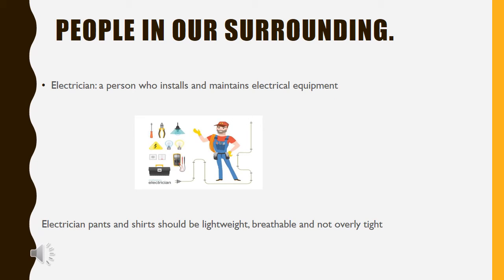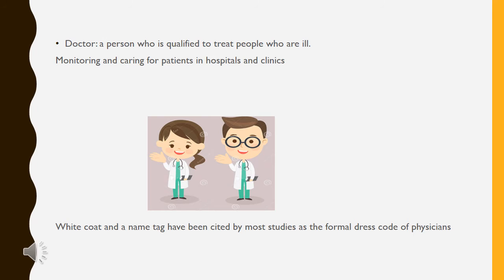Let's have a look at the people in our surroundings, which help each other and which are very helpful in our daily lives. So the first person who is really helpful in our daily life is an electrician. The electrician is a person who installs and maintains electrical equipment. And how can we identify an electrician? He usually wears pants and shirts, and they should be lightweight and breathable and not overly tight, so he can perform freely and effectively.